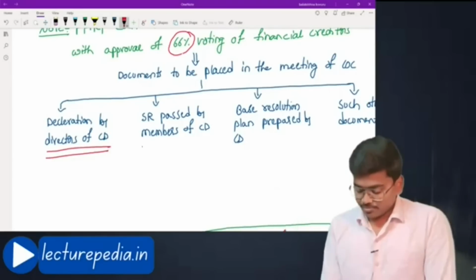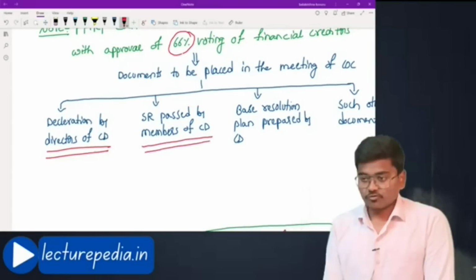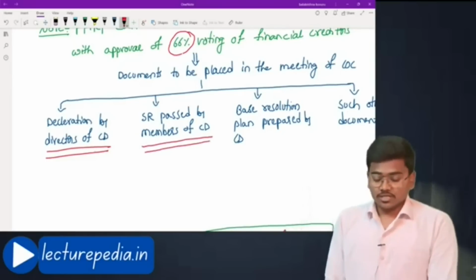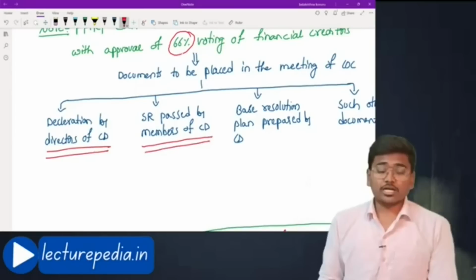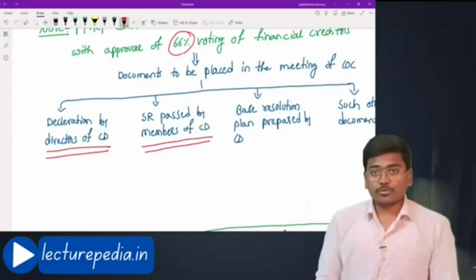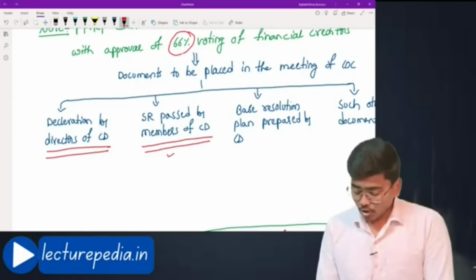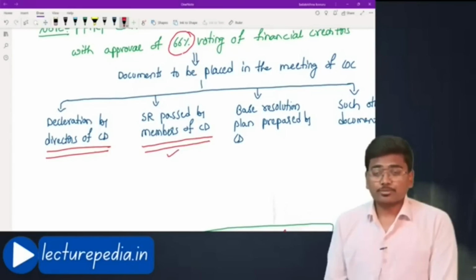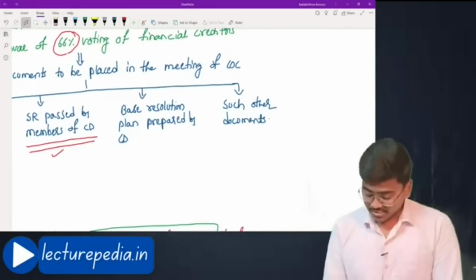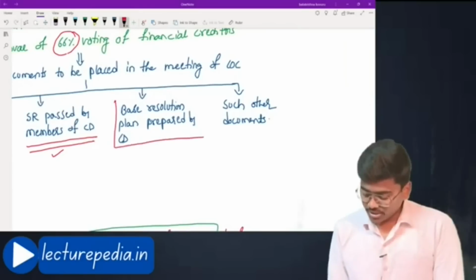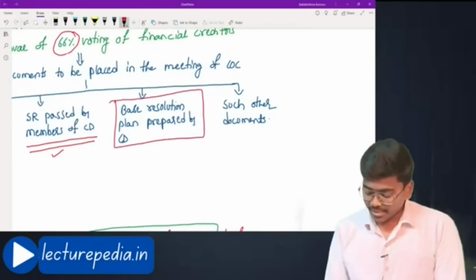Next, special resolution passed by members of corporate debtor. We have seen that if corporate debtor wants to initiate PPIRP, first of all, it has to pass special resolution. It has to take approval through special resolution from its members. Such copy of special resolution must be presented to the financial creditors. After that, base resolution plan prepared by corporate debtor.